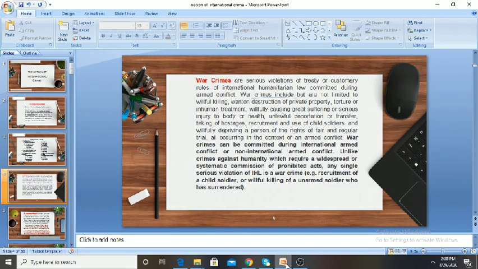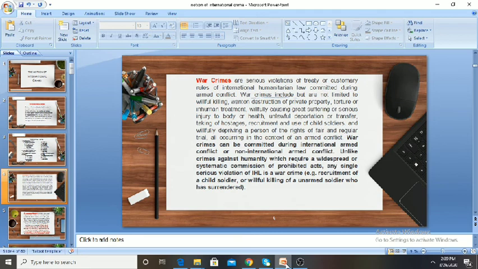Moreover, there is a definition given of what you mean by war crimes, crimes against humanity, and genocide. I have already discussed it, but you can see in the slide what we mean by war crimes. These are serious violations of a treaty or customary rules of international humanitarian law committed during armed conflict.